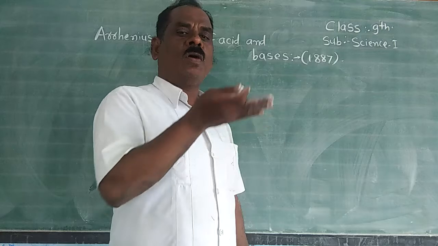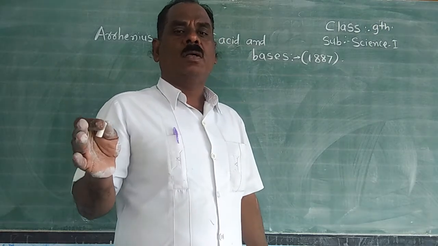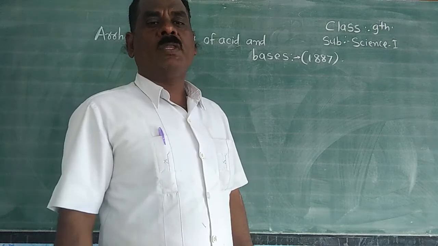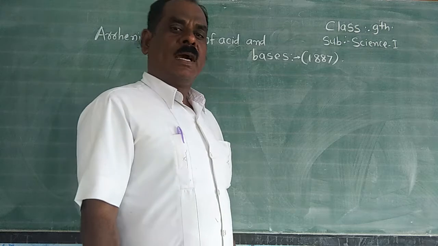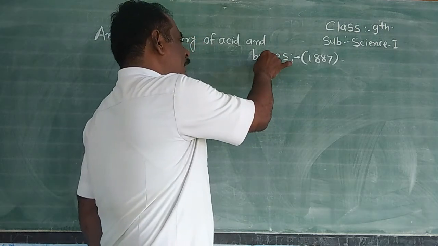This shows the property of acid. And some substances dissolved in water give hydroxide anions. This shows the property of base. Therefore, Arrhenius explained the definitions of acid and base.